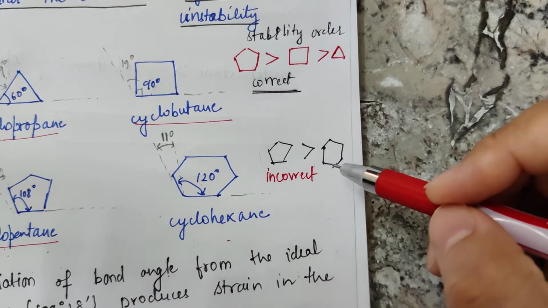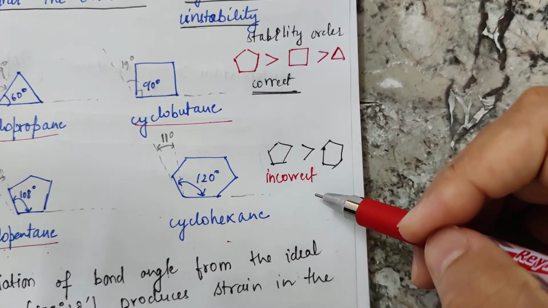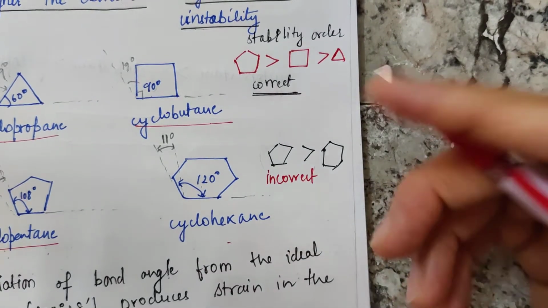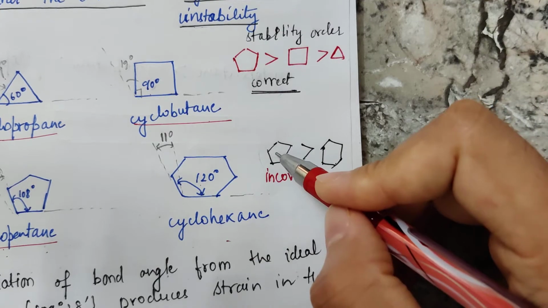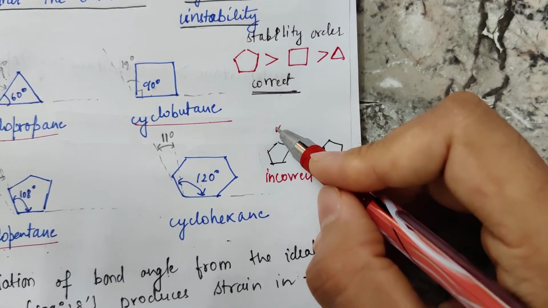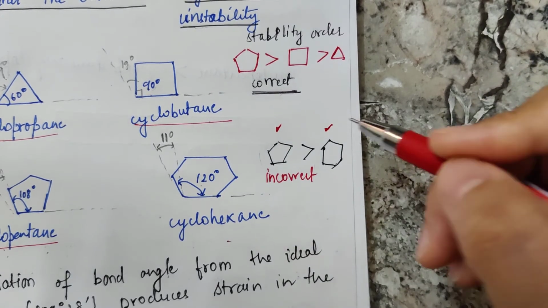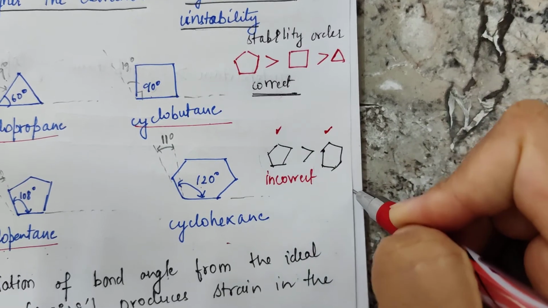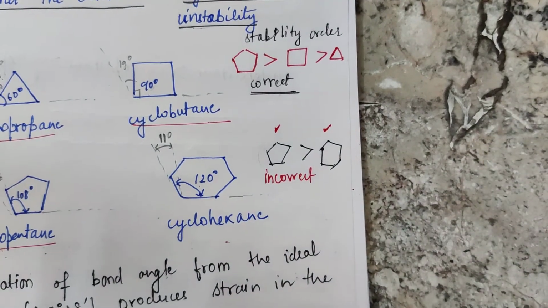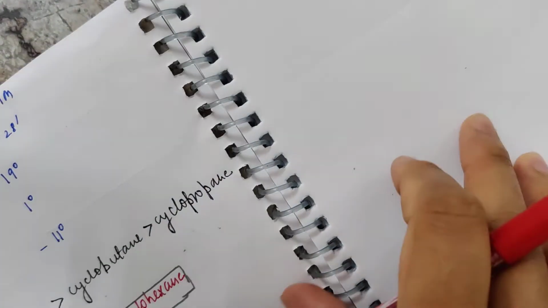You must have studied in school also that cyclohexane, the 6-membered ring, is more stable than the 5-membered ring. And if you compare the reactions of both of these compounds, you will find that cyclopentane is highly reactive as compared to cyclohexane. So on the basis of that, we can say that this statement is incorrect. This could be a limitation of Baeyer's strain theory.